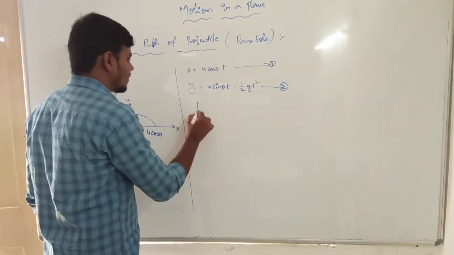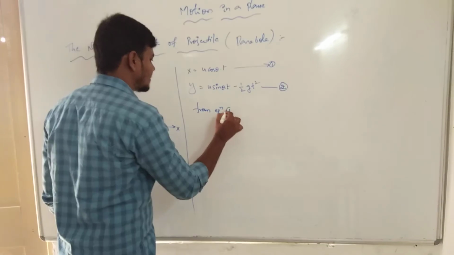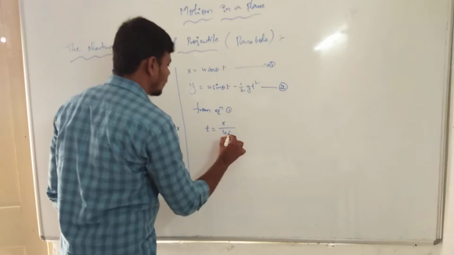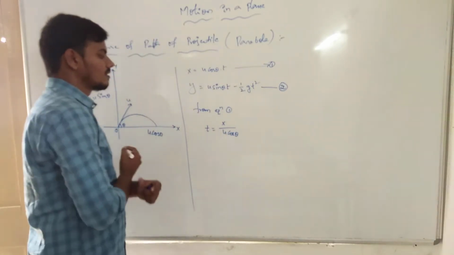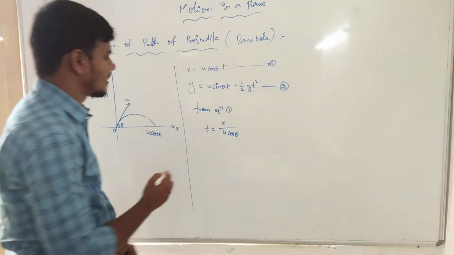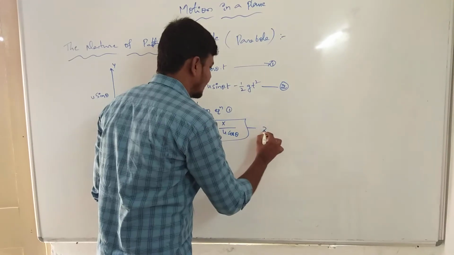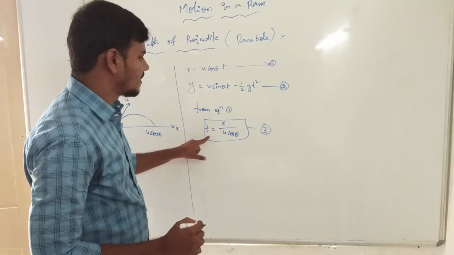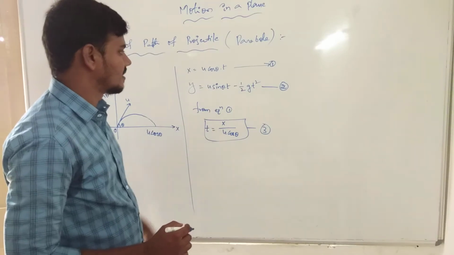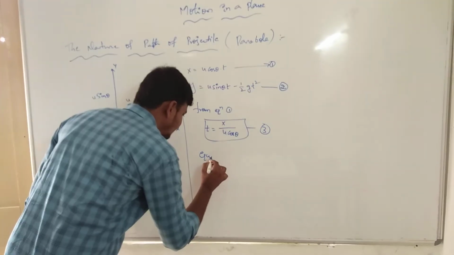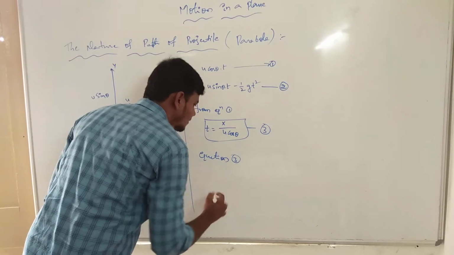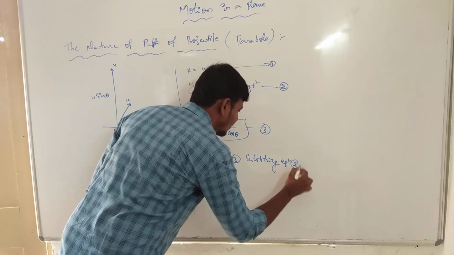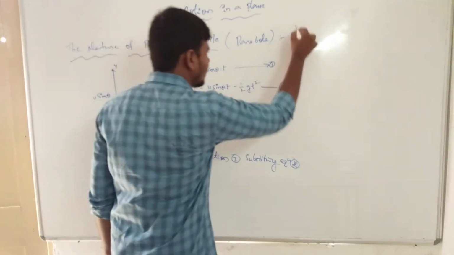For example, from equation 1 we can take the time period t is equal to x by u cos theta. Now this is equation number 3. Clear? Okay. Now in the time period, we substitute equation 3 into equation number 2.